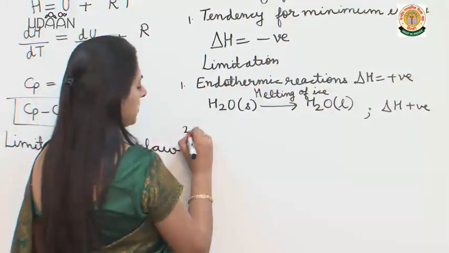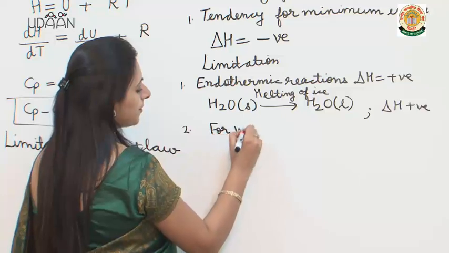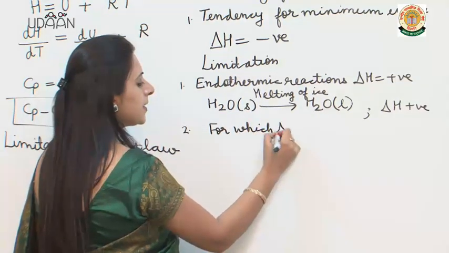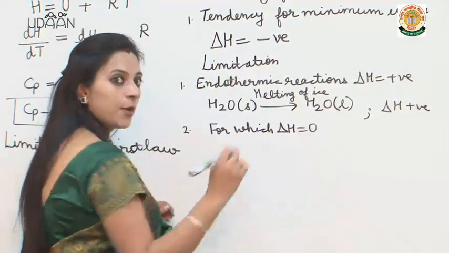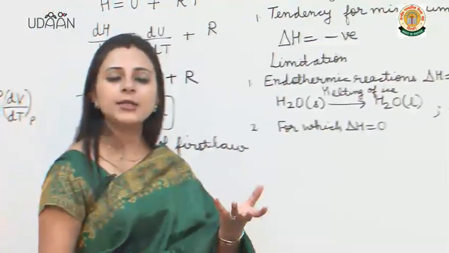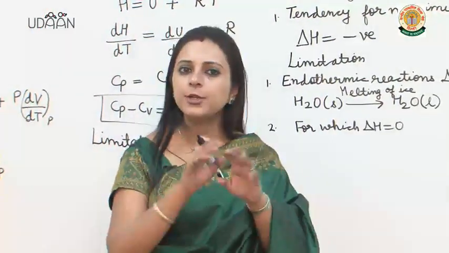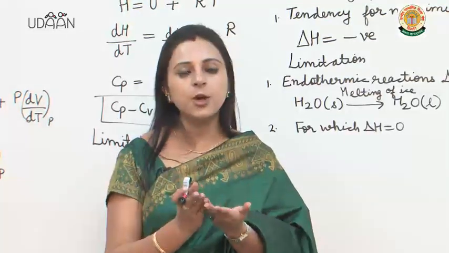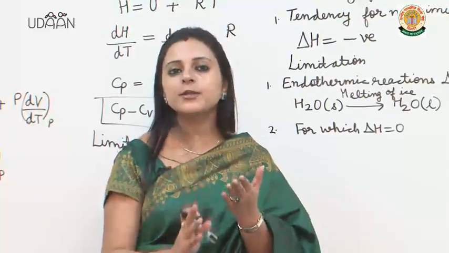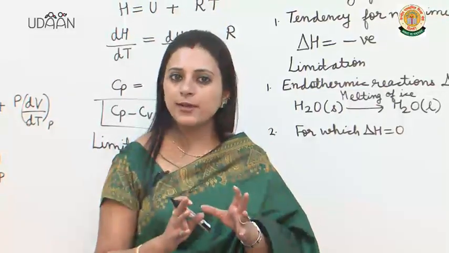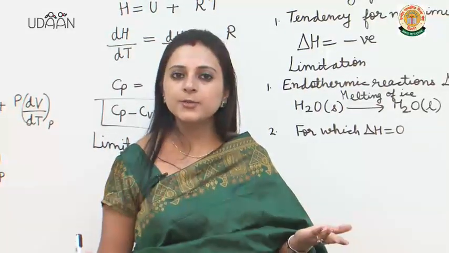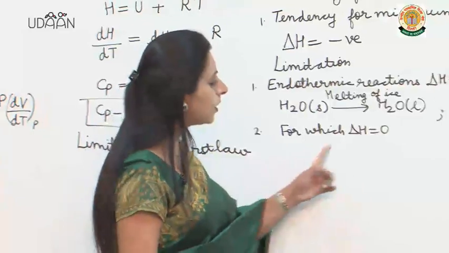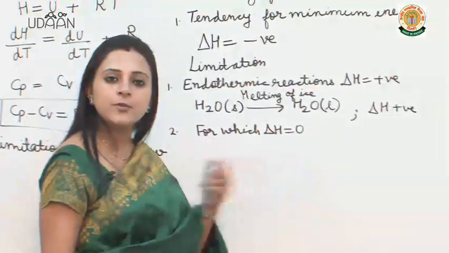Then there are many reactions for which delta H is 0, but still they are spontaneous. Suppose I take two gases in two different vessels and I connect those vessels with a stopcock. After opening the stopcock, mixing of those gases will take place. It's a spontaneous process, but it does not involve any heat being released or absorbed.